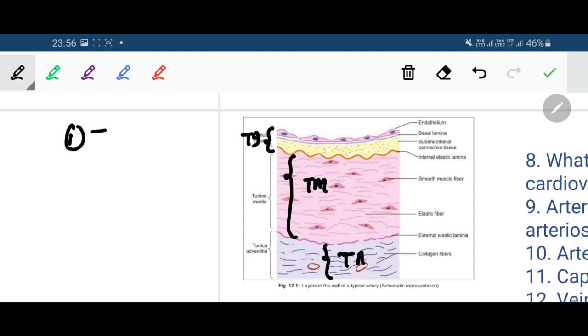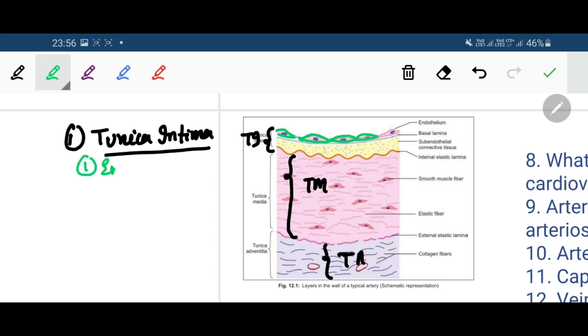First we discuss about the tunica intima. It is formed by number 1, an endothelial lining. The innermost lining of the tunica intima is made up by the endothelial cells.